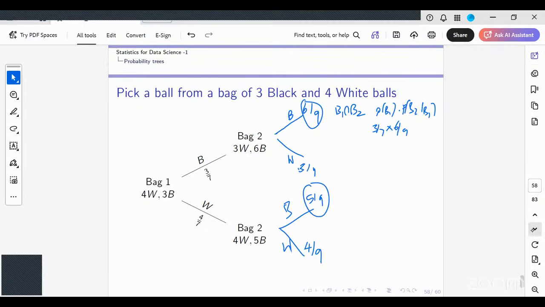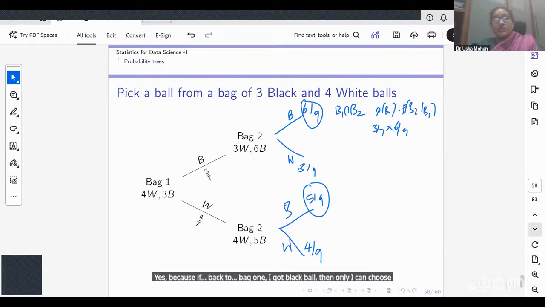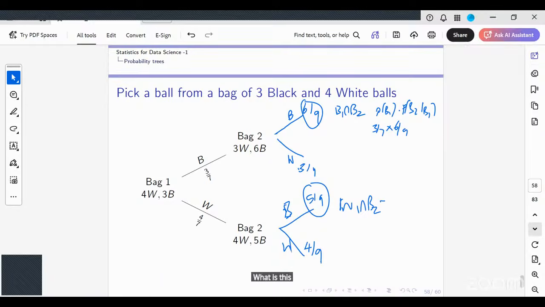Yes, ma'am. If in bag 1 I got a black ball, then only I can choose B2 in bag 2. No, I can also choose in bag 2, this would be W1 intersection B2, right? Okay, I got it. And this is the probability, I mean to say the chances.